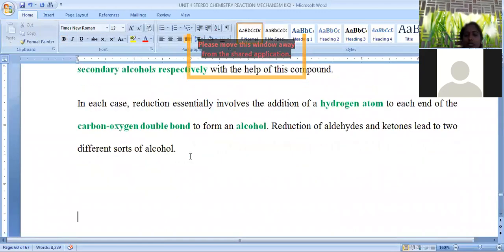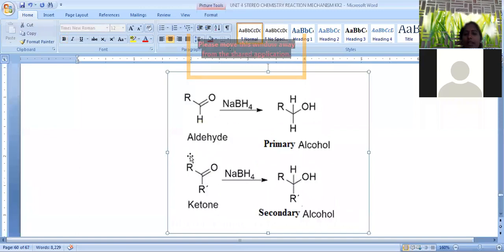Just like lithium aluminum hydride, here also product formation is possible. There is no change in the product formation, only the difference is the rate of the reaction.